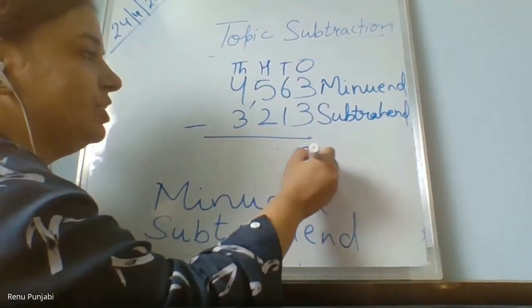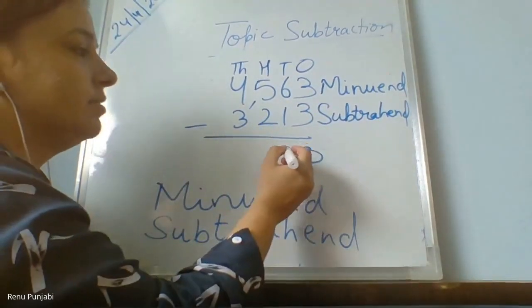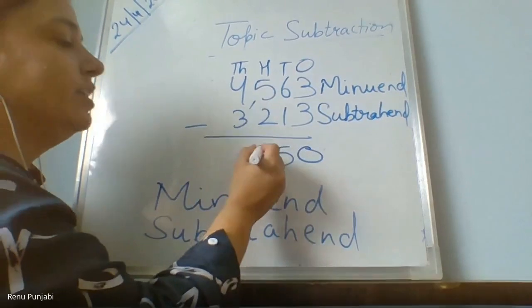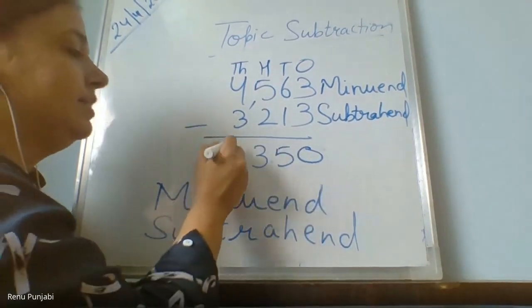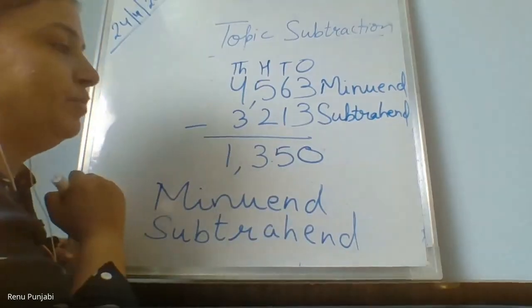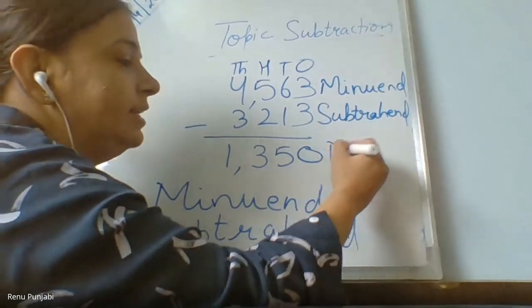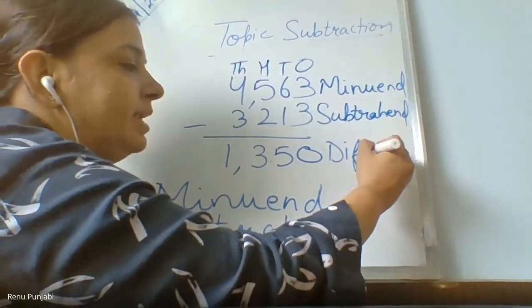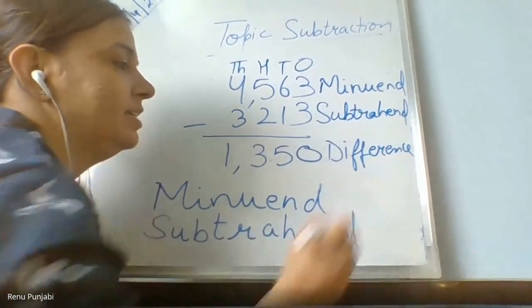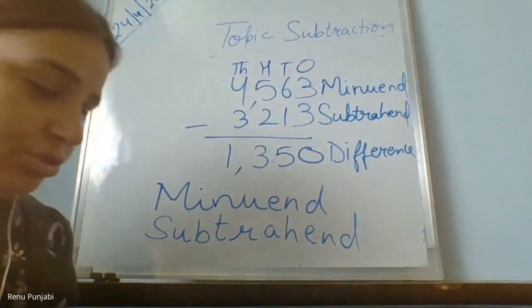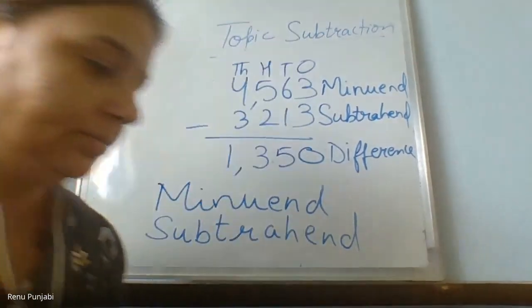Let me check the difference of what is coming. 3 minus 3 is 0. 6 minus 1 is 5. 5 minus 2 is 3. 4 minus 3 is 1. So it is 1000. Put the comma also. Write the difference, D-I-F-F-E-R-E-N-C-E. And do it fast. I need to give you more sums.